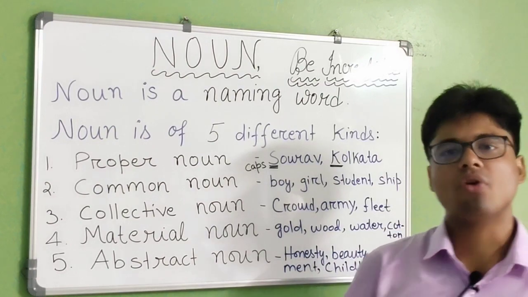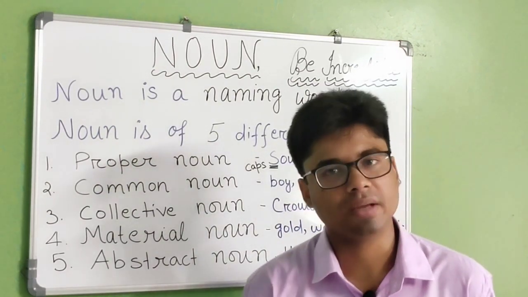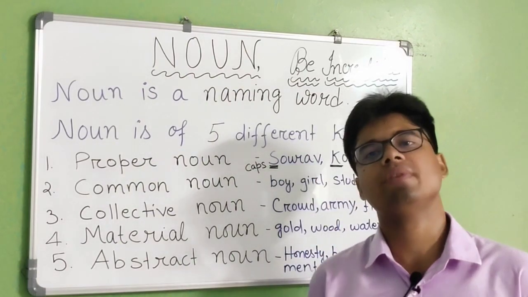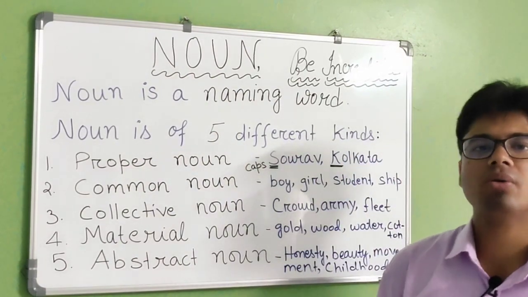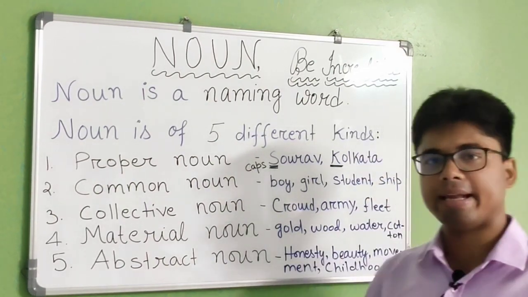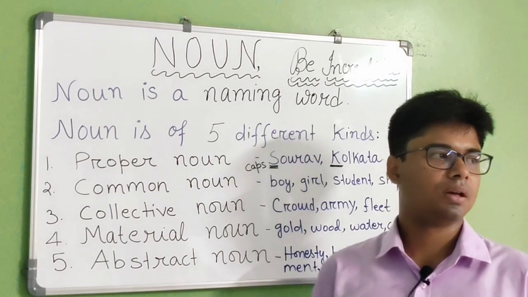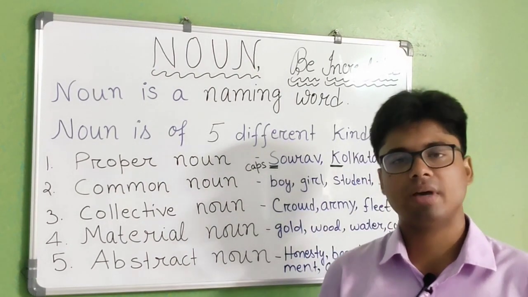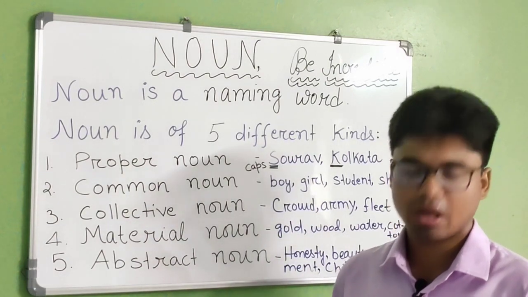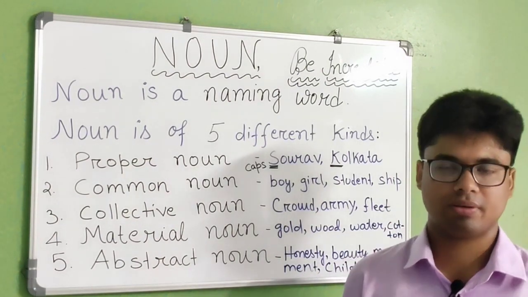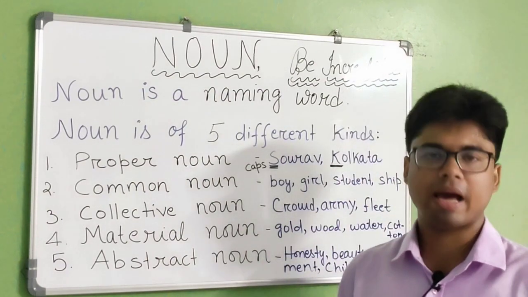Confidence is again showing some kind of quality, so confidence is an abstract noun. Similarly, elegance is an example of abstract noun. Then pleasure is again an example of abstract noun.